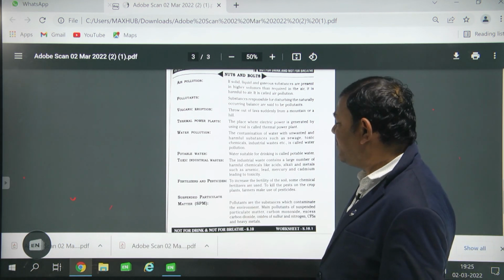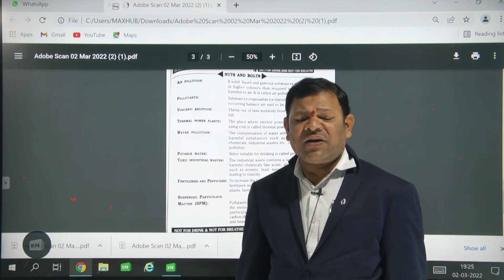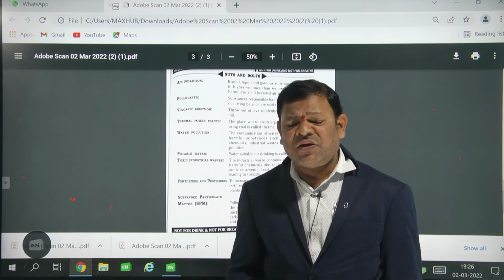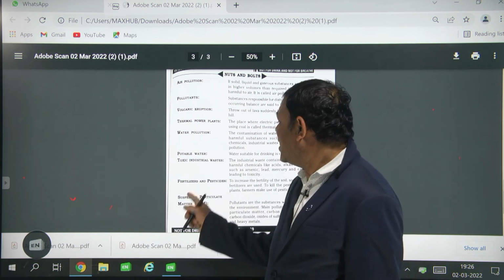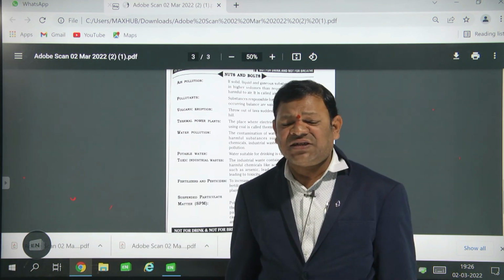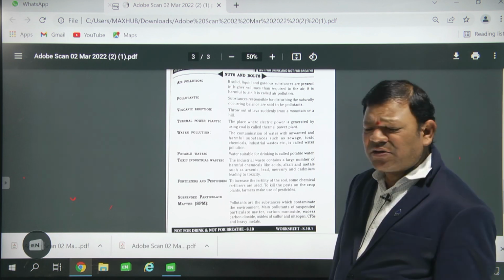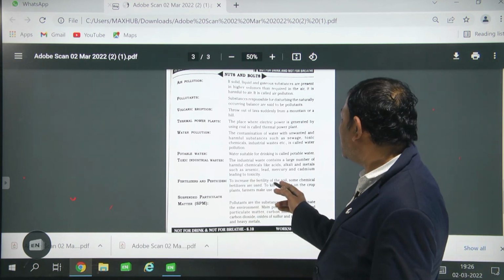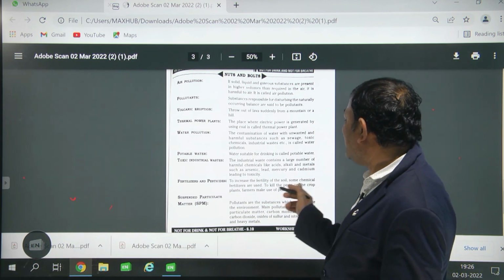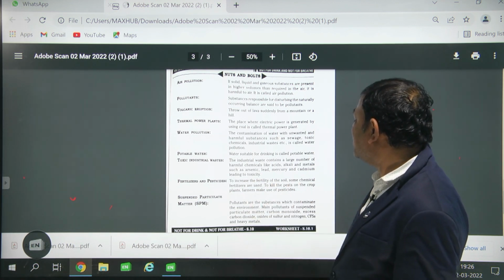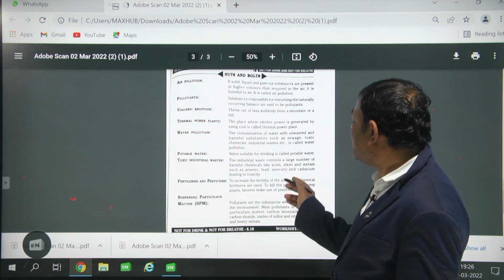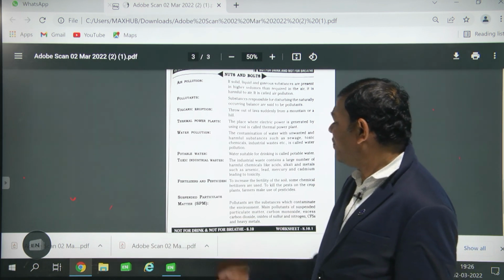Fertilizers and pesticides: as the population increases, to provide food we use fertilizers and pesticides. These cause pollution in the crops, air and water. Fertilizers increase the fertility of the soil, and farmers use pesticides to kill pests on crop plants.